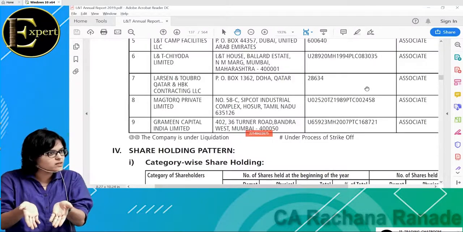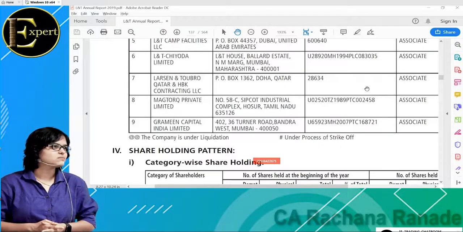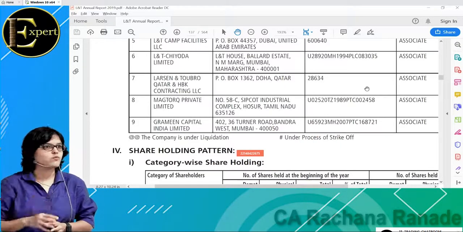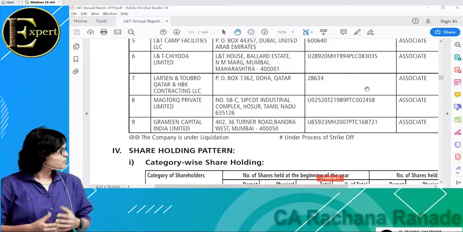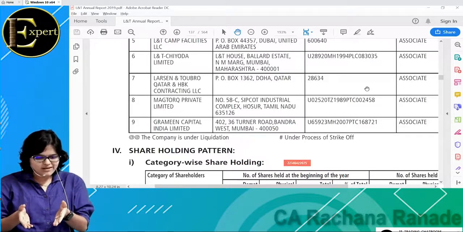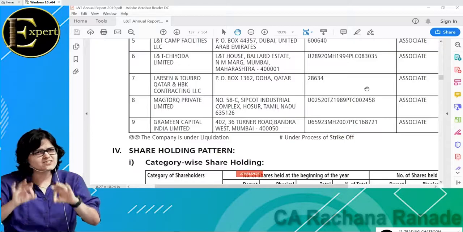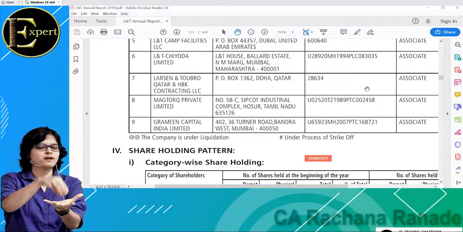Please understand, he has to check all these things. And would it be humanly possible to check each and everything? You only tell me. Humanly it is impossible. He has to choose a sample and based on the sample he is going to give his opinion. So a CA can't be blamed for anything and everything. But who knows if something is going wrong? The one who is doing the fraud.